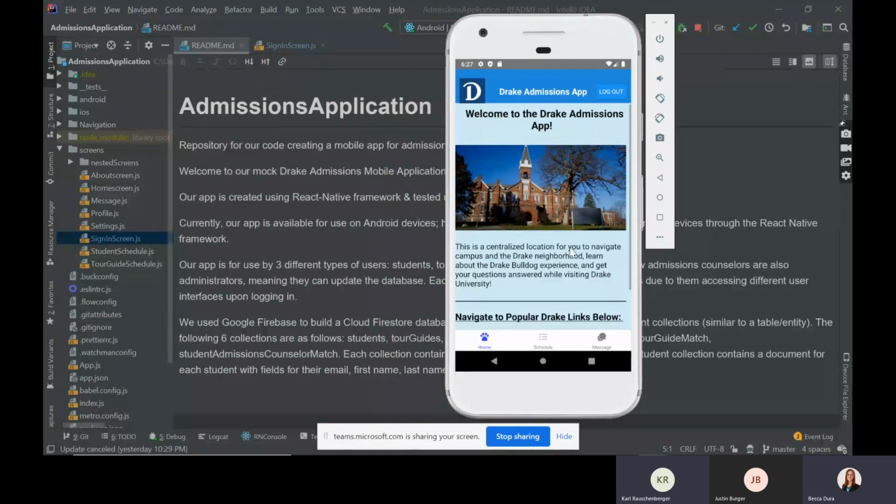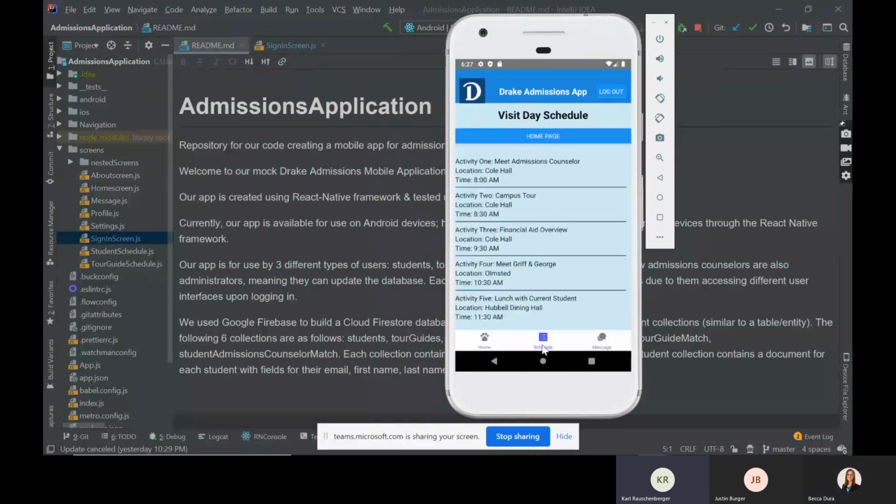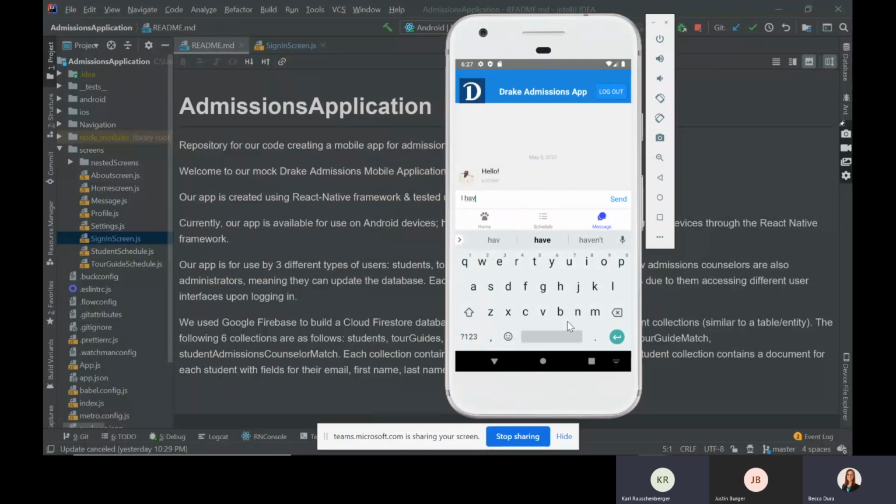You can then go to the schedule, which is the other tab over there. That's drawing directly from our database, and that would be Becca's schedule for the next day that she was coming in. You can see everything is separated out in a list. Then if you go over to the other tab, it's our messages tab. At the moment, it's just a UI library, so it just has a list of messages. It's really just mocking it up.